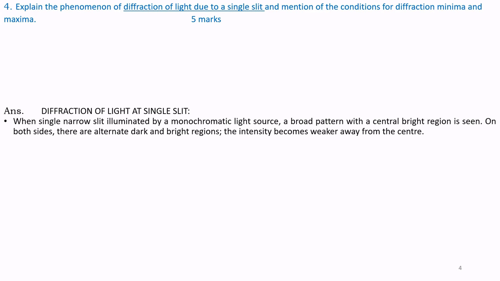When a single narrow slit is illuminated by a monochromatic light source, a broad pattern with a central bright region is seen. On both sides, there are alternate dark and bright regions. The intensity becomes weaker away from the center.